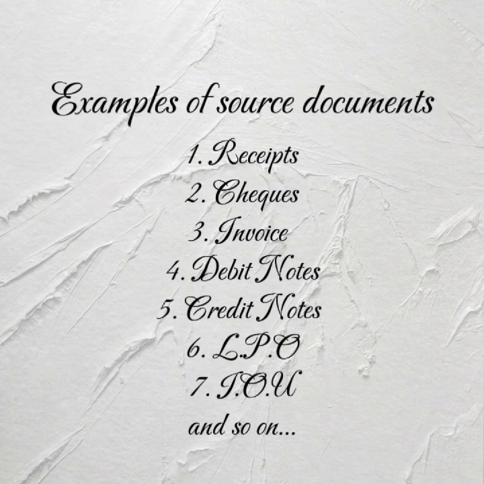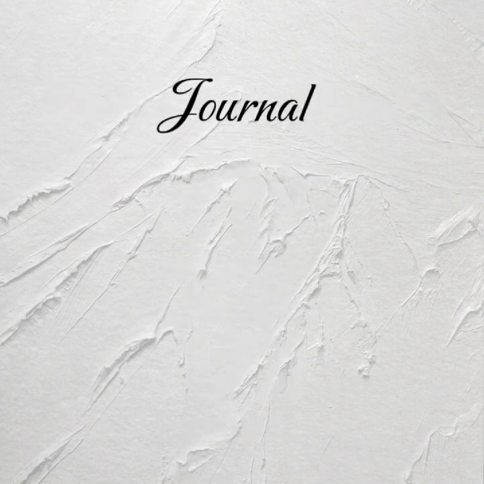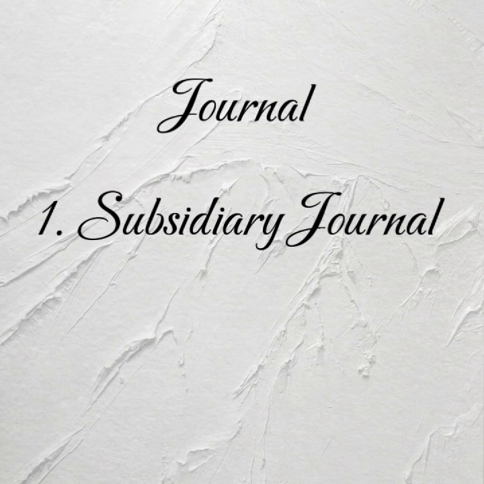Another thing to look at is called the journal. The journal is basically divided into two. We have the subsidiary journal, that type of journal that records all credit transactions: sales journal, purchases journal, returns inwards journal, returns outwards journal. Those are the kinds of journal we call the subsidiary journal.